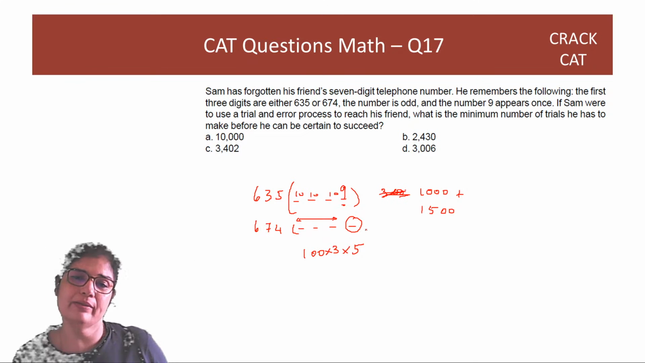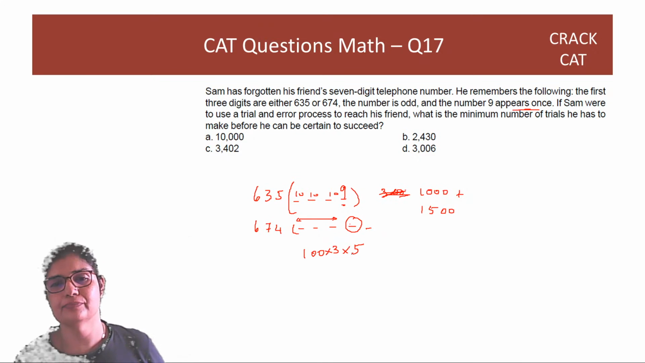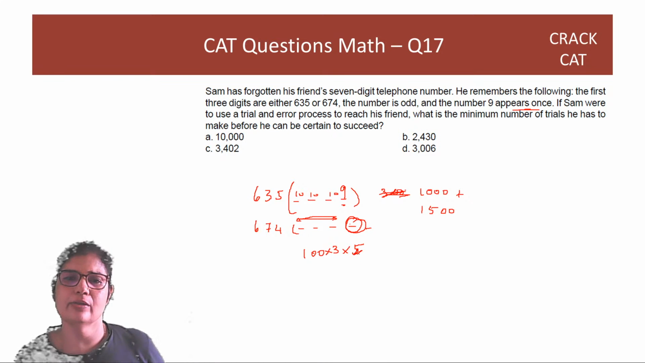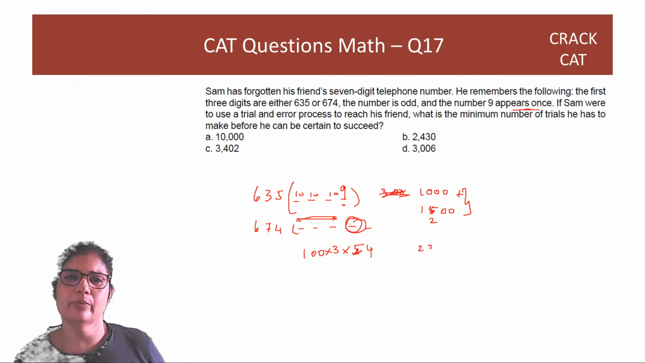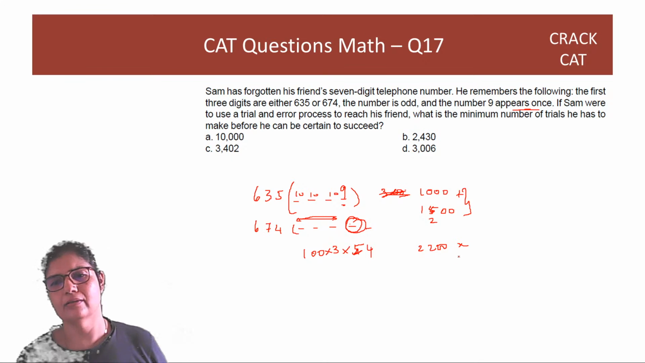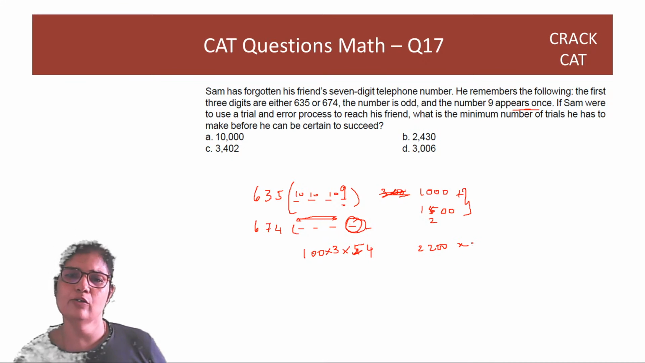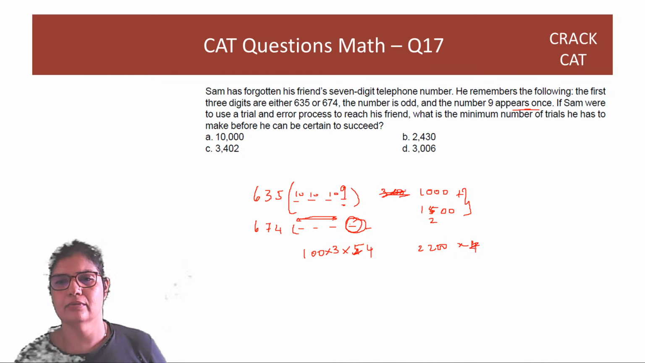But in this, we have forgotten one thing, that the number 9 appears once. So 9 cannot appear here. If 9 is coming in any of these 3 places, 9 cannot appear here. So you will get 4. Right? So that's 1200. So totally, you get 2200. Right? Into 4. So the answer works out to be option B.